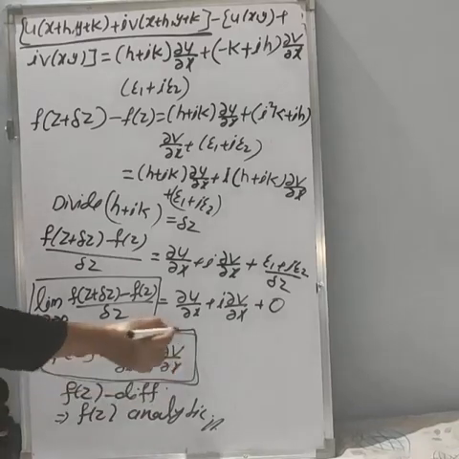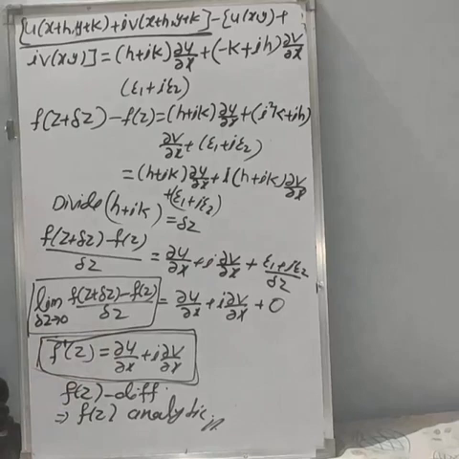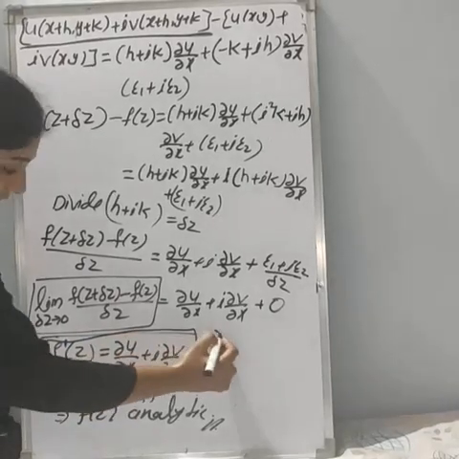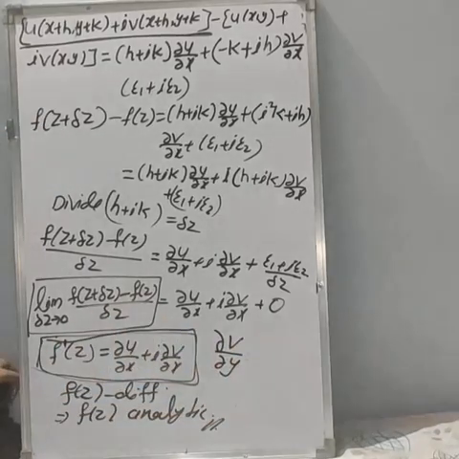This is very important: f dash of z is nothing but dou u by dou x plus i into dou v by dou x. If you want it with respect to y, just use the CR equations and substitute the values. By the CR equations, dou u by dou x is dou v by dou y, and dou v by dou x is minus dou u by dou y.